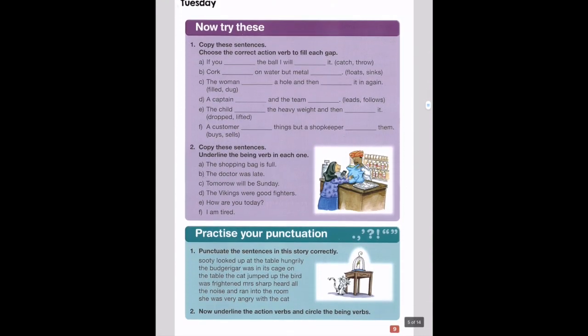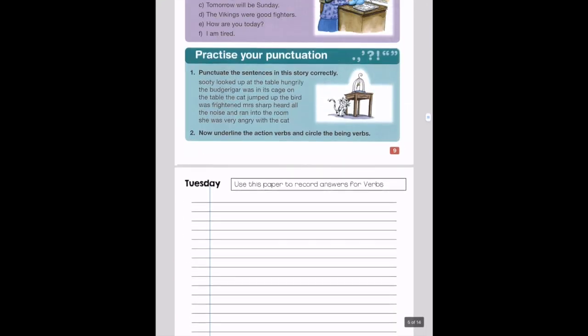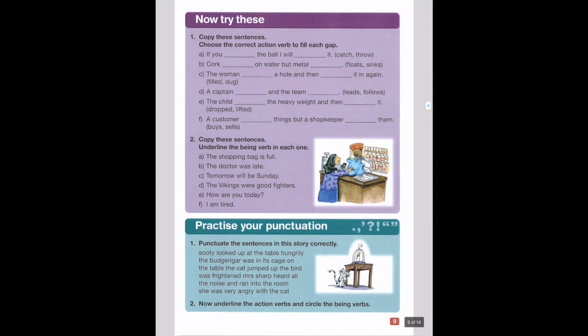On the next page, copy these sentences. Choose the correct action verb to fill in the gap. So I'd like you to copy the sentences on the pages here below. A: if you catch or throw the ball, I will catch or throw it. So these are action verbs. You're going to fill in the blanks with those action verbs for number 1.